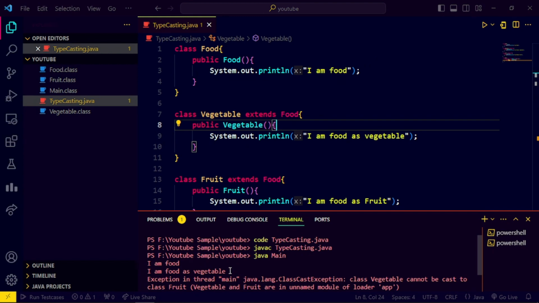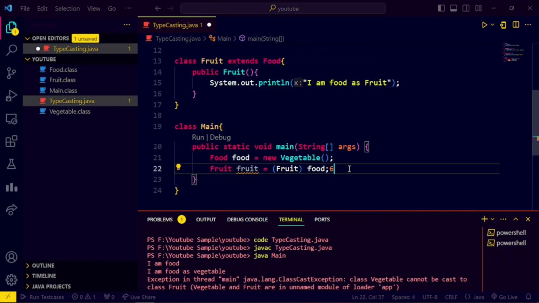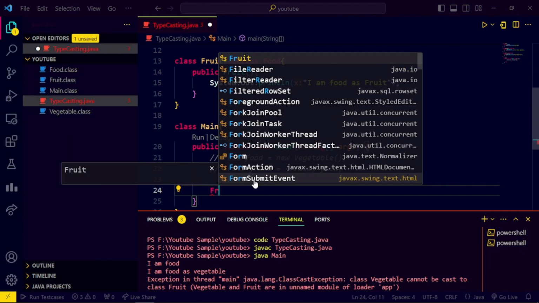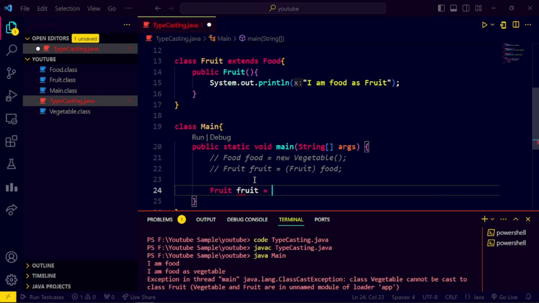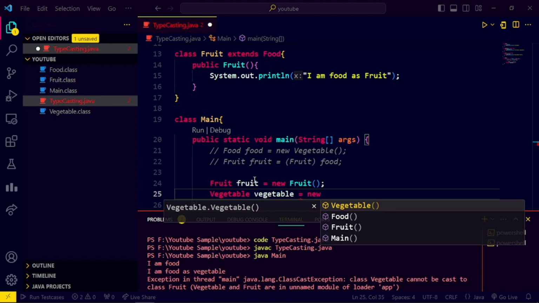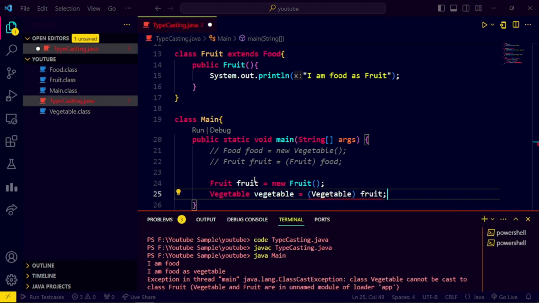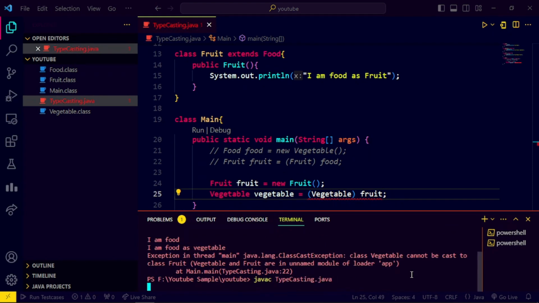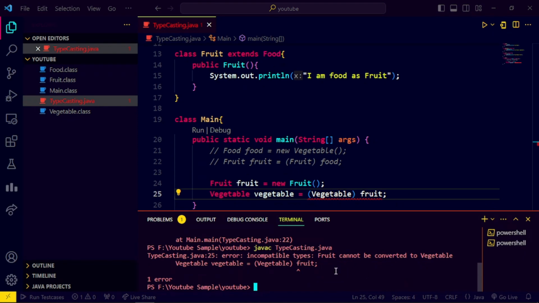Okay. Now friends, what will make an error at compile time? Let's understand that thing. So let's say we have fruit item, fruit is equal to new fruit constructor. And let's say we have a vegetable item, vegetable is equal to new, let me take vegetable here, and then fruit. Immediately there will be a compile time error. You can see incompatible types. Fruit cannot be converted to vegetable, and that's obvious because fruit and vegetable are technically not the same thing. Structure wise they are not the same. We can differentiate between fruits and vegetable. This is the first compilation error.